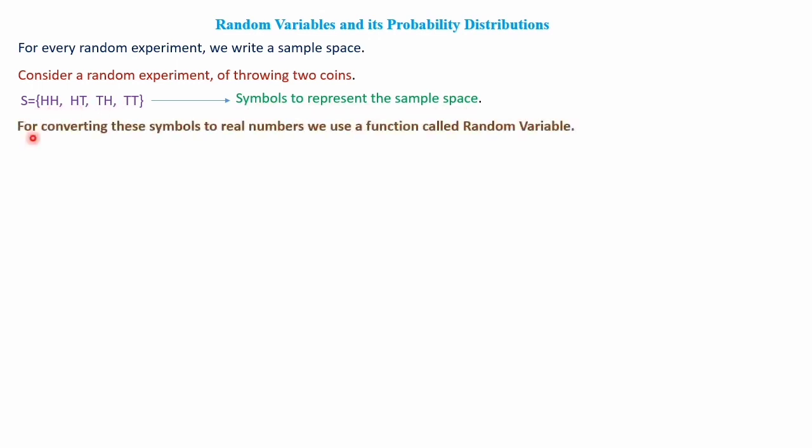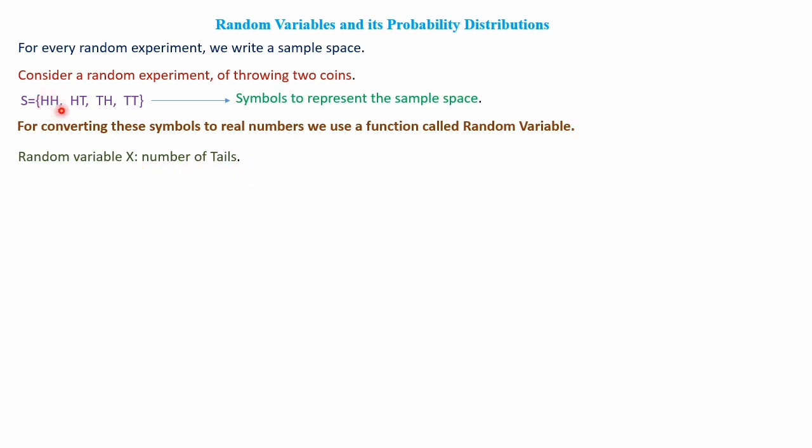And for converting these symbols, HH, HT, TH and TT, to real numbers, we use a function called a random variable. Let's see how it is converting. Let's assume a random variable x. X, we are just assigning x as a number of tails.